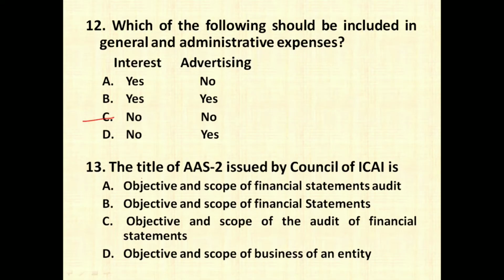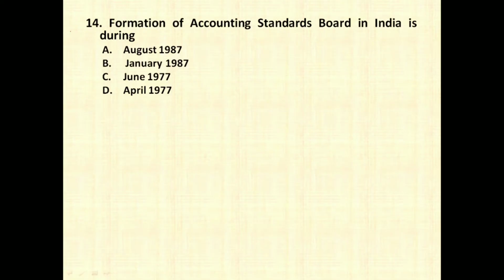The next question is: the title of AAS 2 issued by Council of ICAI is. So the right answer is going to be option number C, that is objective and scope of audit of financial statement. The next question, the formation of accounting standard board in India is during. So it happened during the year 1977 in the month of April.